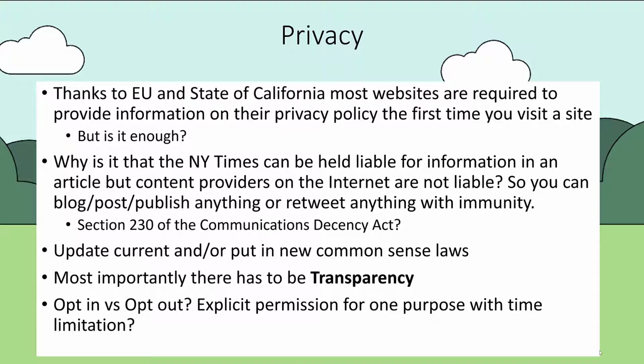So there's a lot of different options, whether people should explicitly opt in for anything, or there should be some kind of time limit if you permit something. I don't know what the answers are, but it seems like no one's paying any attention. And as I mentioned before, looking at these congressional testimonies just seems like a show.